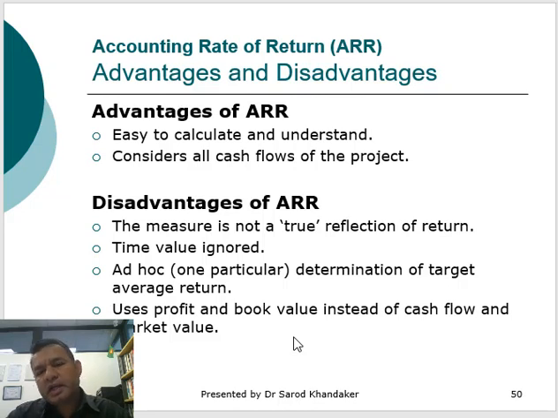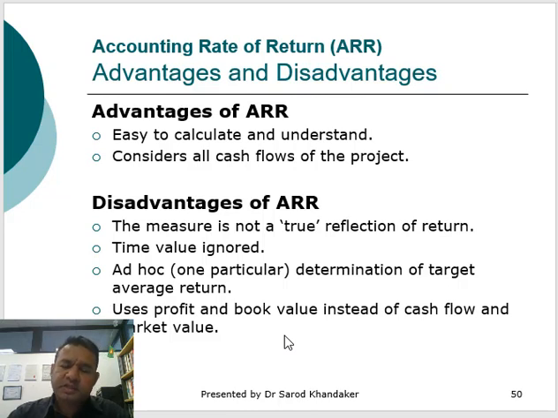So unlike, for example, the payback period method, it will not ignore cash flows after the cutoff period. However, there are disadvantages as well. So the first disadvantage is it's not a true reflection of return as the time value has been ignored.